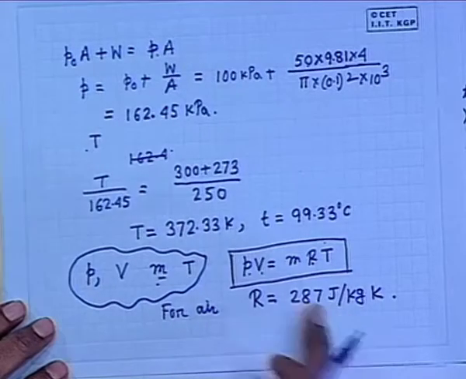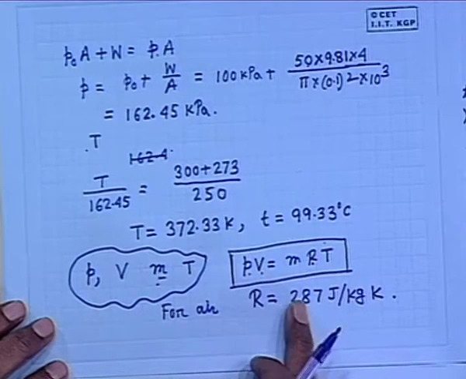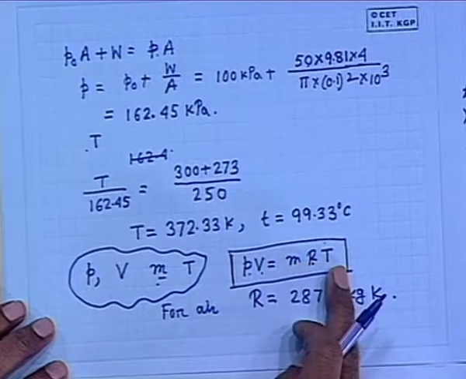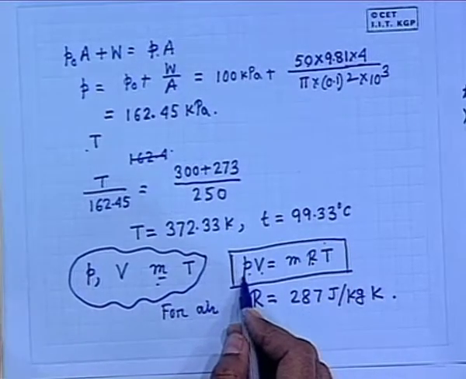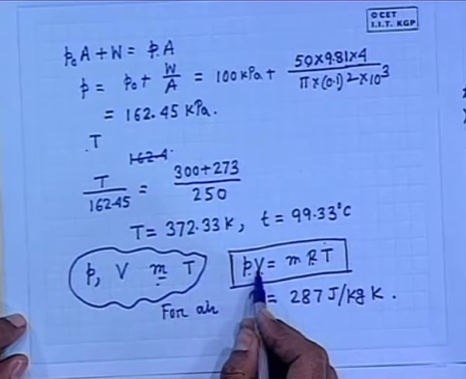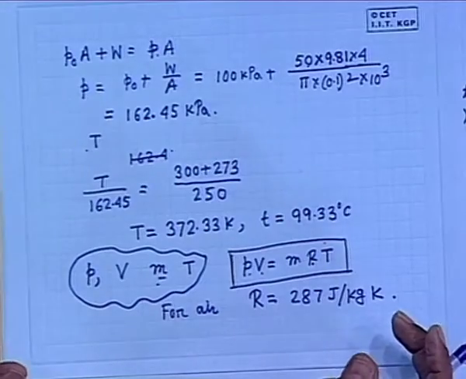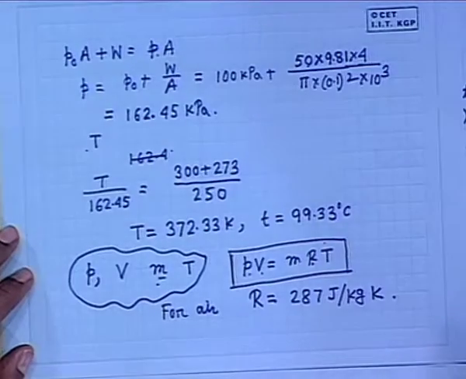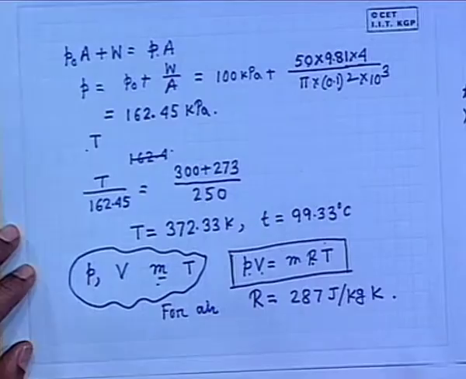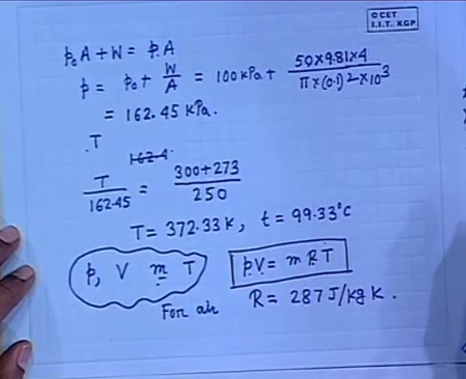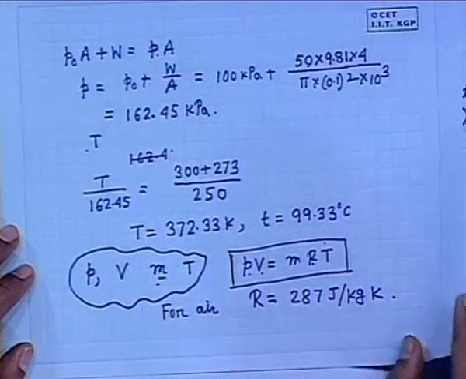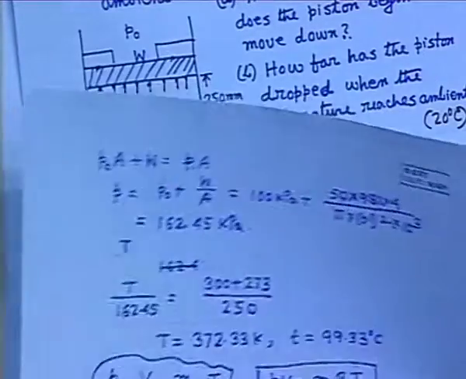This you will always remember: PV is equal to MRT with R = 287, where P is in the basic unit Newton per meter square, V is in meter cube, M in kg and T in Kelvin. All right. Okay. Now, next part, what is the next part?